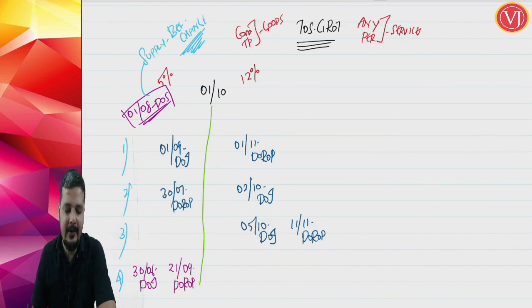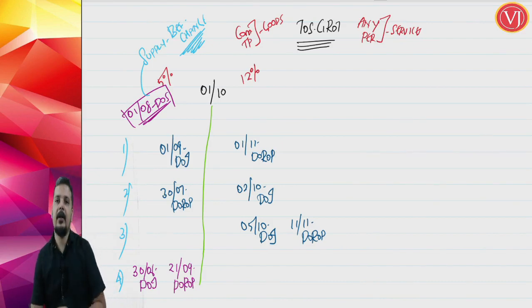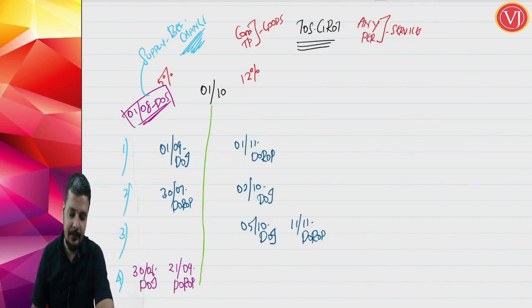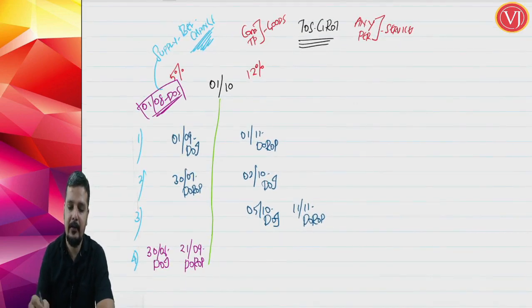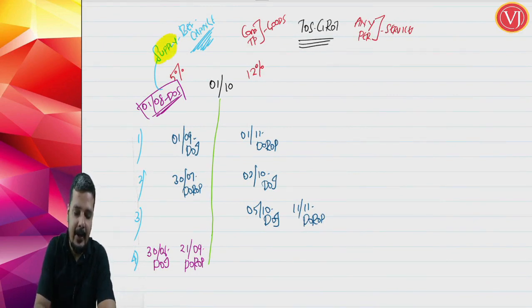Now friends, understand that when you talk about time of supply in case of change in rate of tax, we are not talking about the fourth case. Our discussion is not at all about the fourth case. We are not at all concerned with the fourth scenario. Why? In the fourth scenario, supply is on 1st of August, invoice is on 30th of June and receipt of payment is on 21st of September.